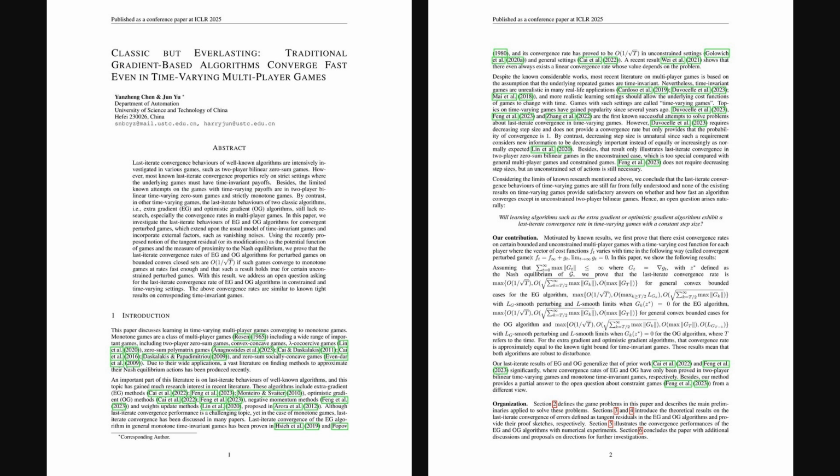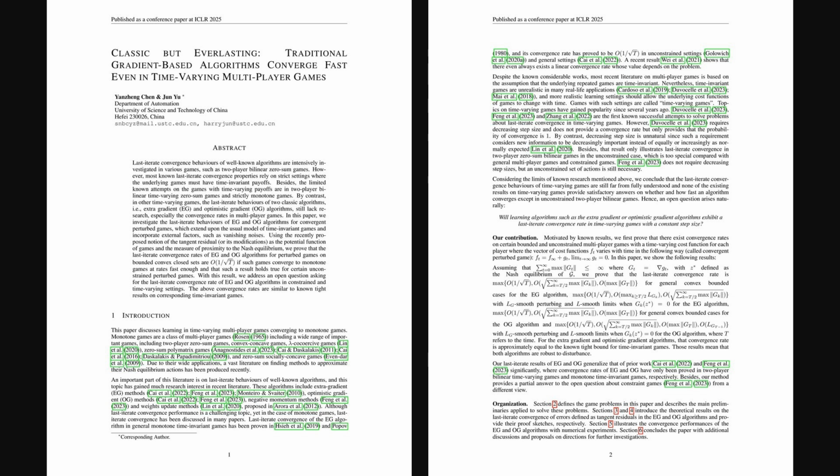So, to wrap up, the main takeaway is that these well-established methods, extra gradient and optimistic gradient, really hold up. They achieve last iterate convergence, finding that stable Nash equilibrium, even when game conditions shift. This happens as long as these changes, or perturbations, are bounded and eventually diminish.